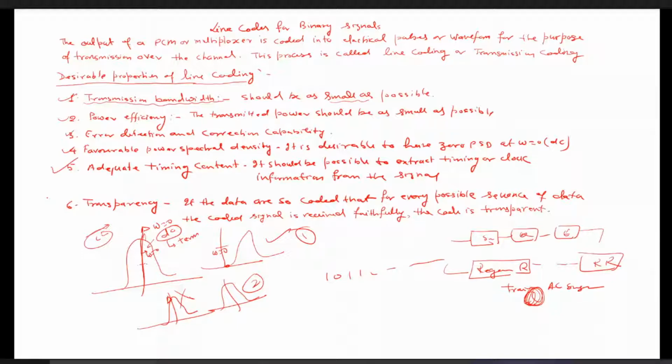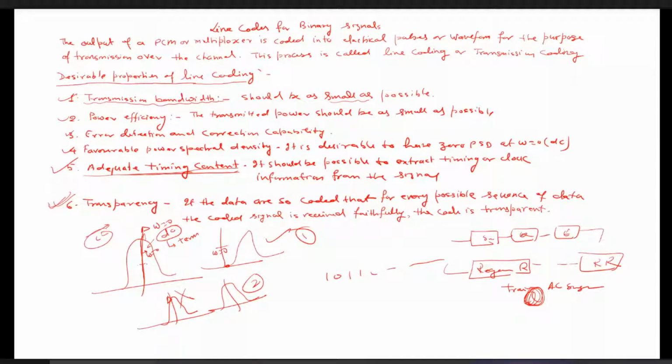So the fifth desirable property is adequate timing content. Adequate timing content means it should be possible to extract the timing information from the pulse that we send using the line coding. So we need to choose only that coding technique where we can extract the timing information from that code. And the sixth one is transparency. The data are so coded that for every possible sequence of the data, the coded data is received faithfully. The code is transparent. So this transparency property should also be satisfied by the line coding.